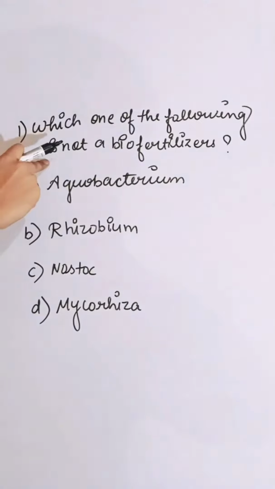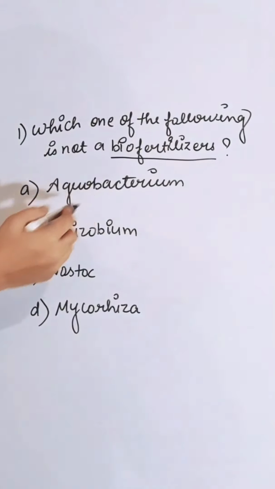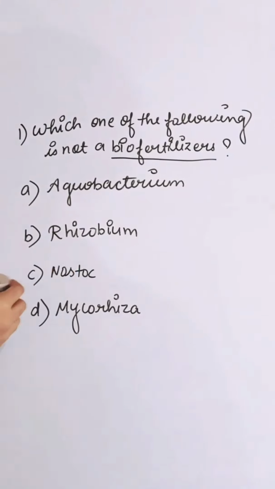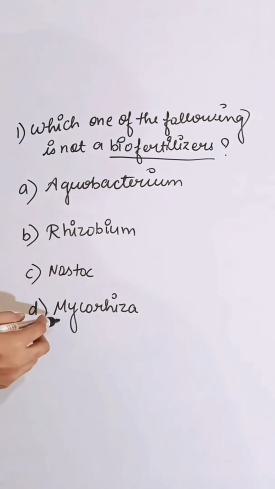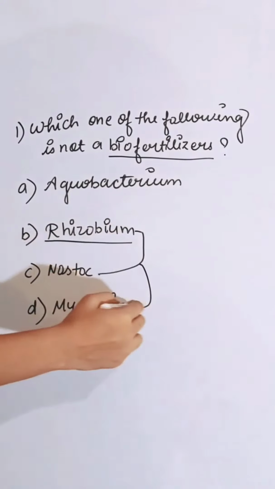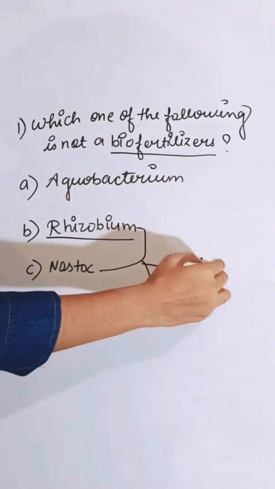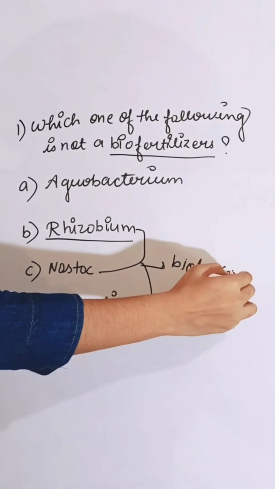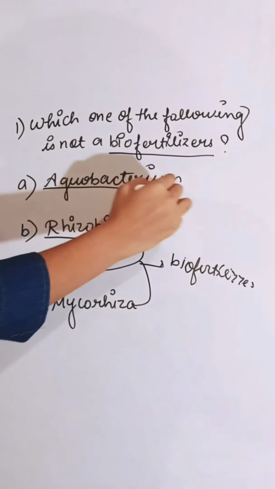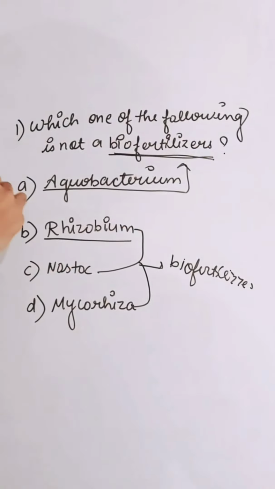Which one of the following is not a biofertilizer? First option Agrobacterium, second Rhizobium, third Nostoc, fourth Mycorrhiza. Rhizobium, Nostoc and Mycorrhiza play a very important role as biofertilizers, but Agrobacterium does not play an important role as a biofertilizer. So the correct answer is A.